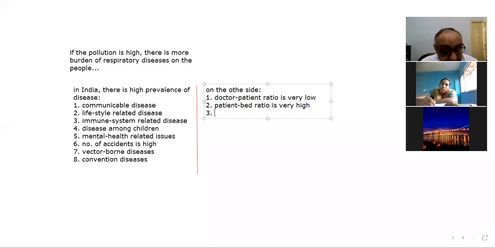And then there is a lack of the right paramedical staff also, right? Lack of paramedical staff also, okay?